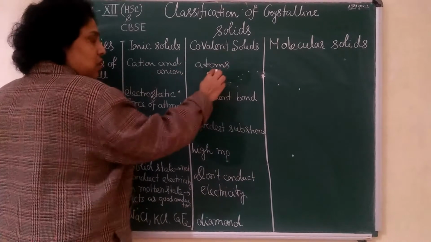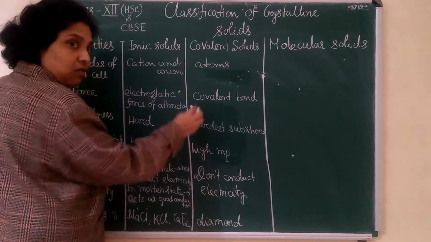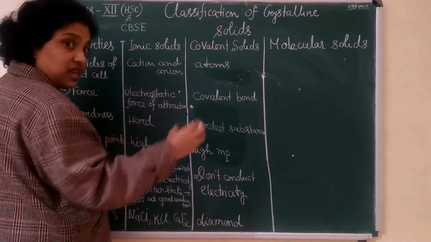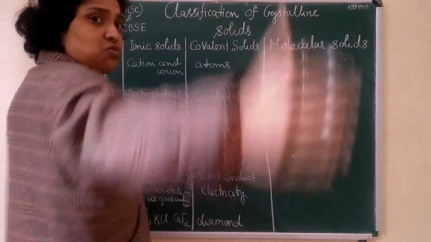First is covalent solid. For example, take diamond. In diamond I have shown how the covalent bonds are joined. Each tetrahedral carbon atom is bonded with other carbons, so they will make a huge molecule.